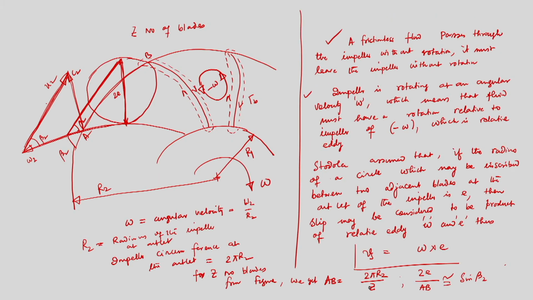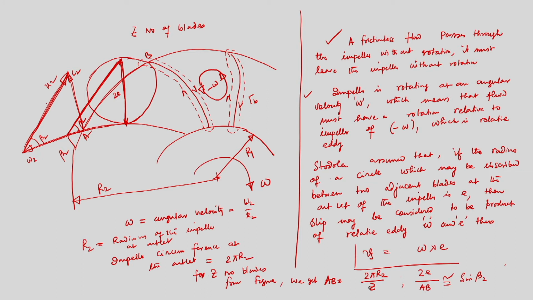The earliest work, we have seen, has many formulas used to predict this amount of slip, but the earliest is due to Stodola, who stipulates the existence of a relative eddy, which occurs between the adjacent blades. Following Stodola, we have tried to quantify the amount of slip.